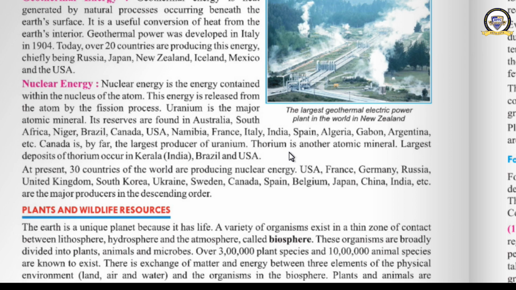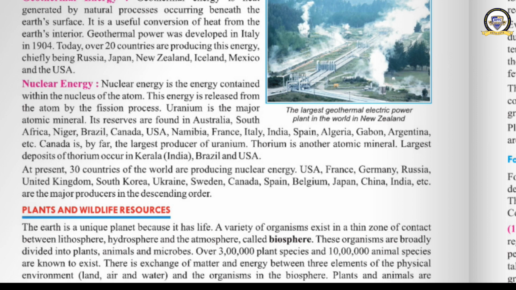Clear now? There are 30 countries of the world which are producing nuclear energy. USA, France, Germany, Russia, UK, South Korea, Ukraine, Sweden, Canada, Spain, Belgium, Japan, China, India, etc. are the major producers in descending order. So the leading producer is USA. Have you understood? I think you got bored today. Shall I wind up?